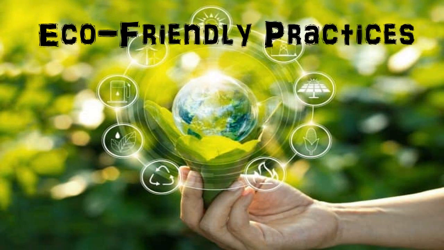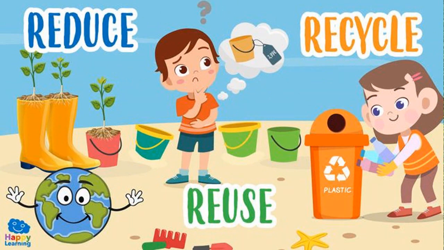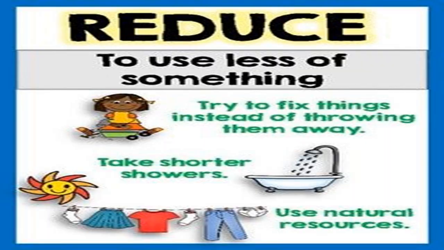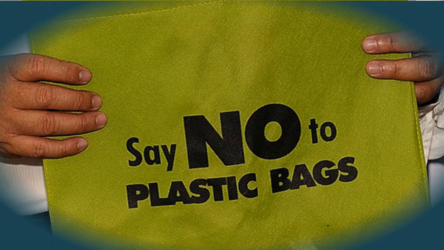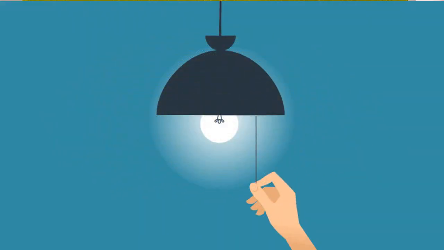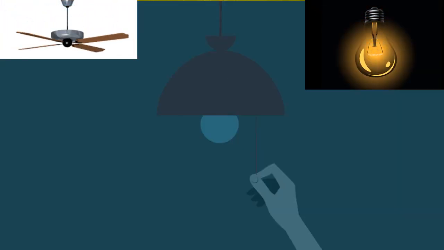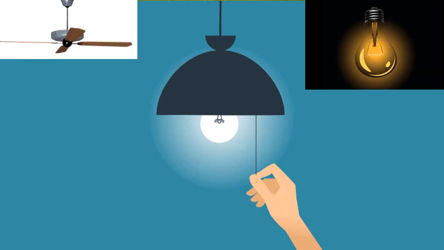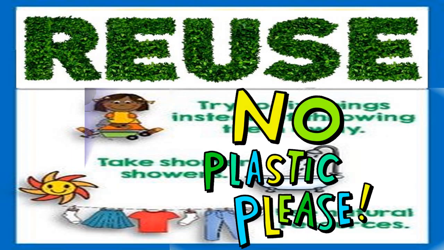The 3 R's. The first R stands for reduce, where we need to buy only what is necessary and that too with less packing. Second, avoid using plastic bags. Third, adopt practices that help in reducing or preventing the different types of pollution. Switch off lights and fans when not in use. Use only CFL bulbs as they consume less electricity.